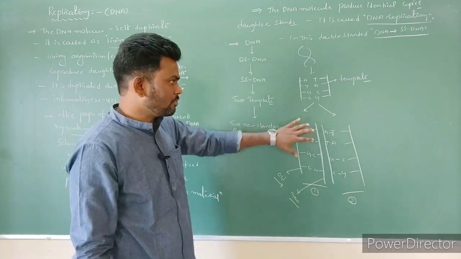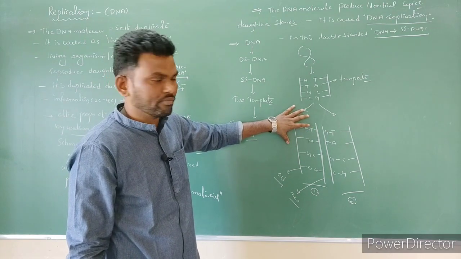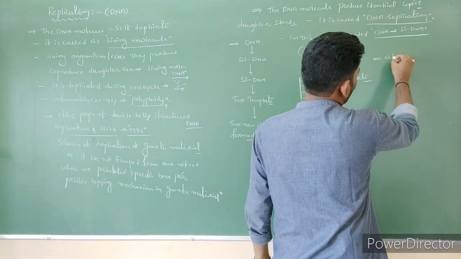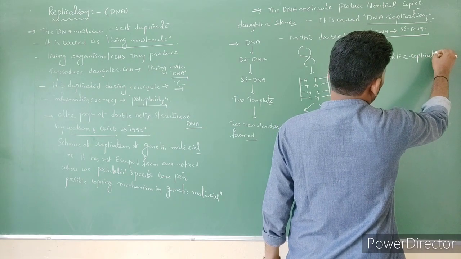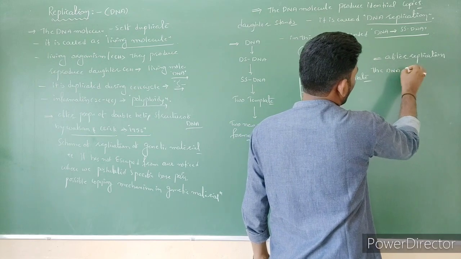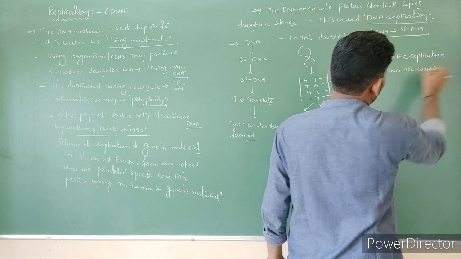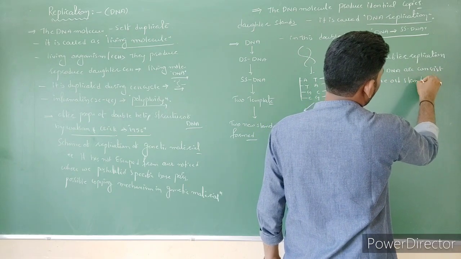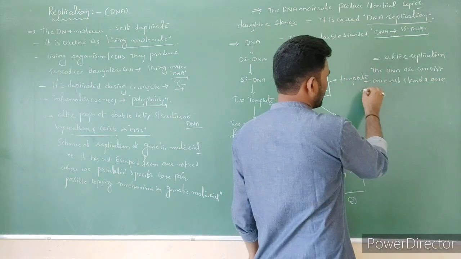So that's why we call this type of mechanism the semi-conservative mechanism, right? After replication of DNA, the daughter DNAs consist of one old strand and one new strand.